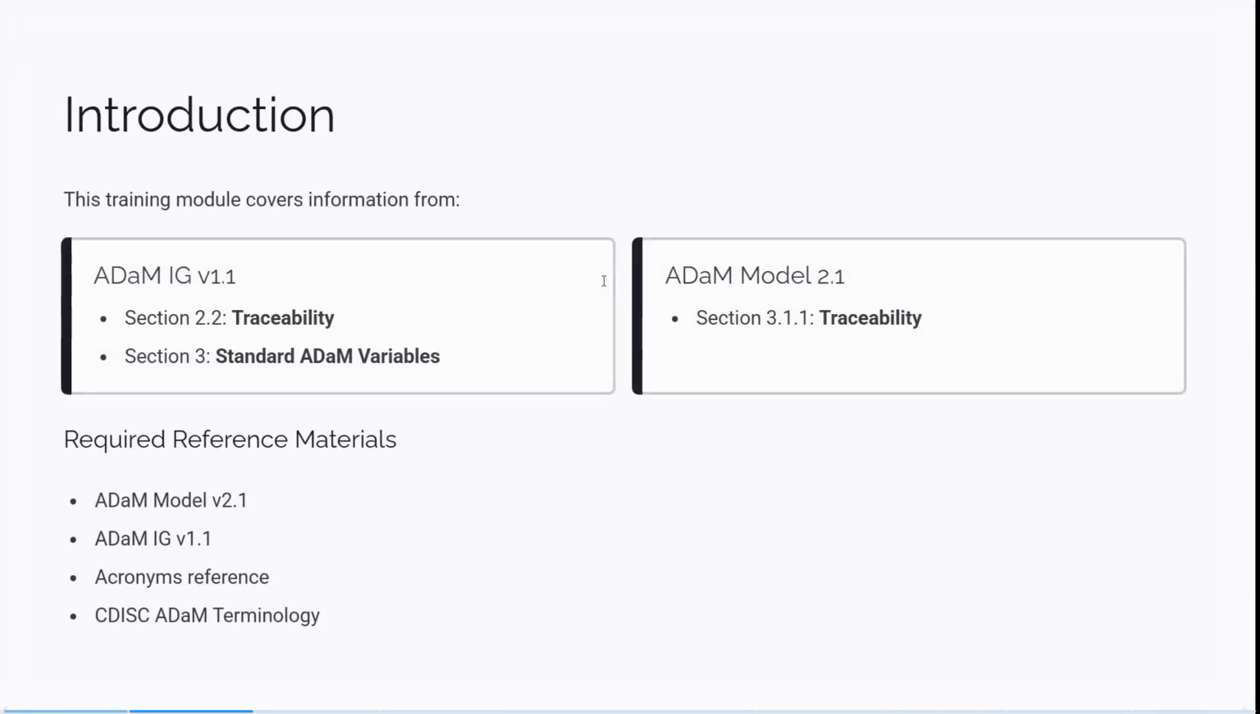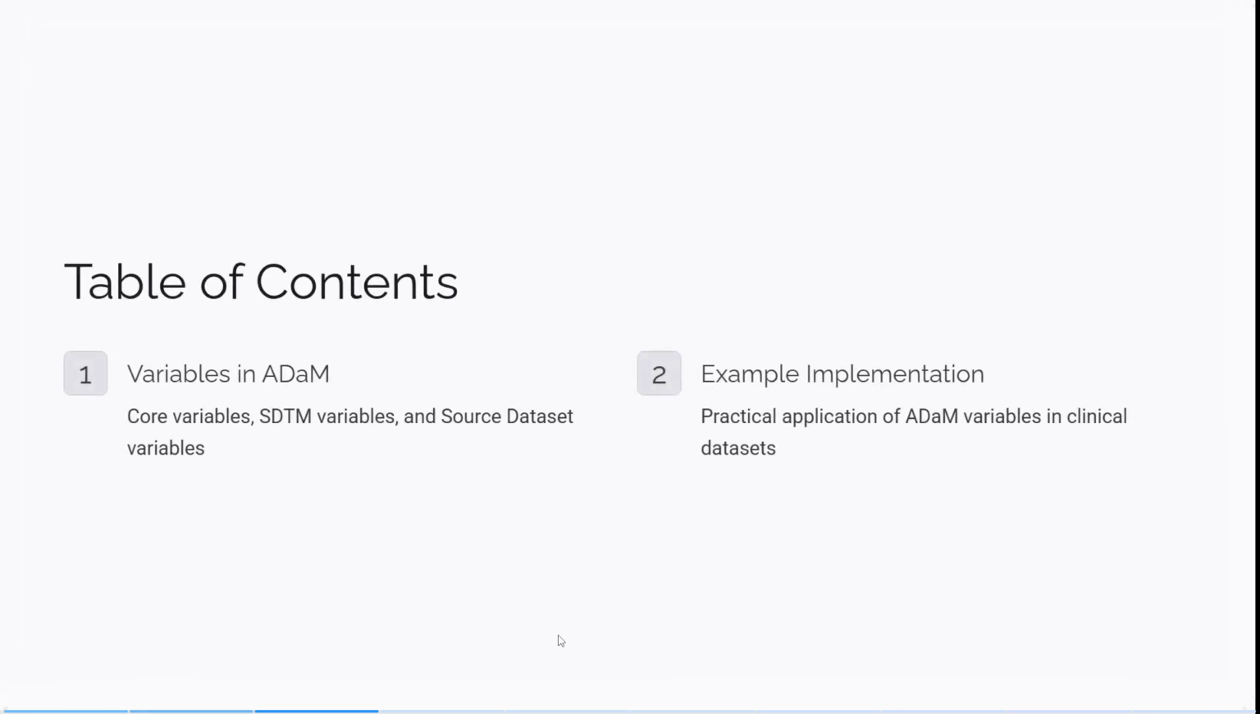So the introduction part: this training module covers information from ADaM Implementation Guide version 1.1, section 2.2 Traceability, section 3 Standard ADaM Variables, and ADaM Model 2.1. If we check section 3.1.1 Traceability, this information is presented there. The required reference materials are ADaM Model version 2.1, ADaM IG version 1.1, the acronyms reference, and CDISC ADaM terminology. The table of contents covers the variables in ADaM, core variables, SDTM variables, source dataset variables, and example implementation, the practical application of the ADaM variables in clinical datasets.